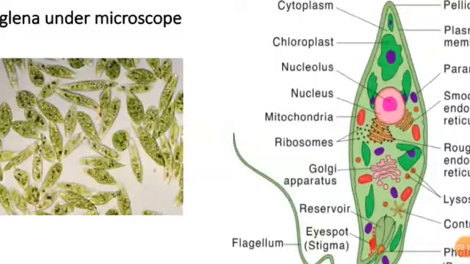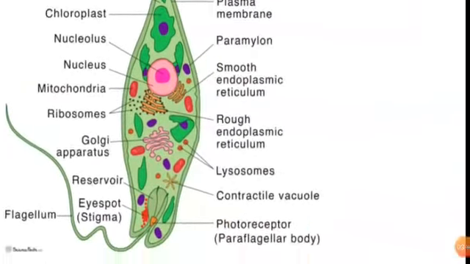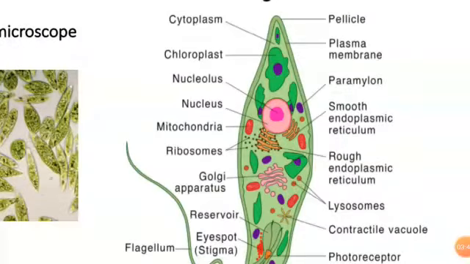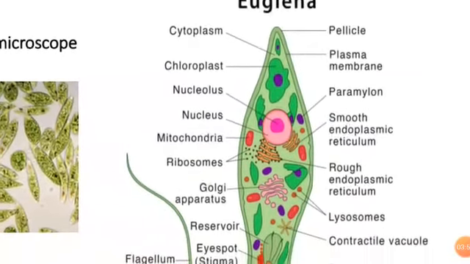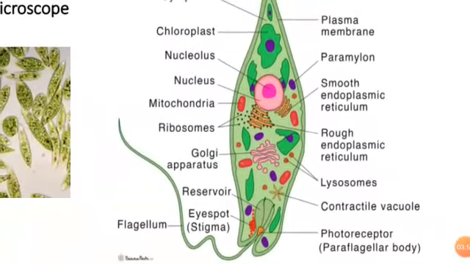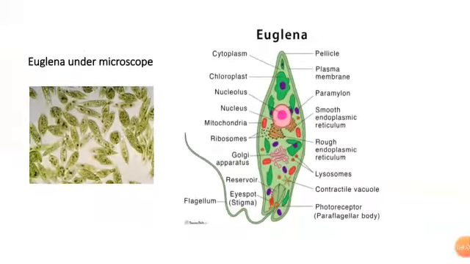This is euglena under the microscope. Let's know about the euglena more. These are the parts of the euglena. It mostly contains chloroplast, nucleus, mitochondria, ribosomes, cytoplasm, and all these other parts.